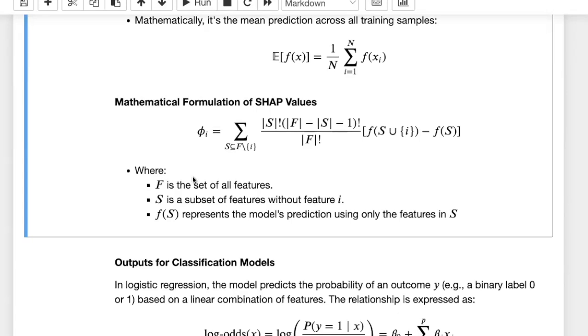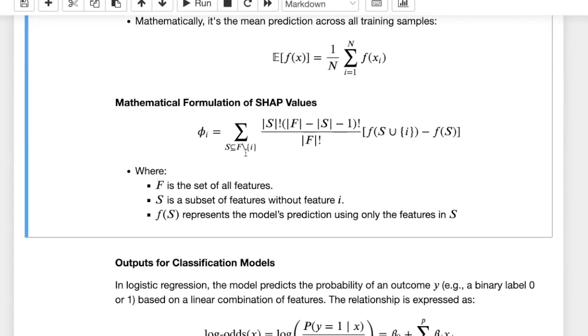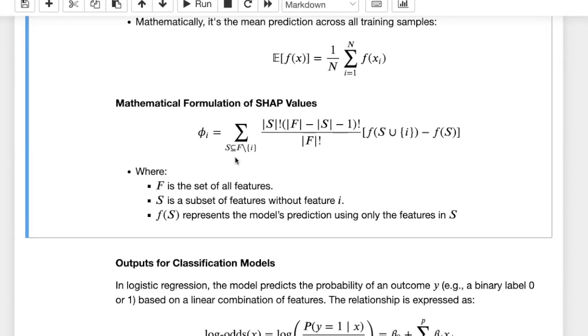And the way that works is very simple. So we have this set of all features F, and then we're going to subtract the feature i. This is what we use in set theory for subtracting. This means that we're going to subtract that feature i. And then we're going to consider all possible coalitions or subsets, meaning that they do not include i, but all other possible combinations of features.